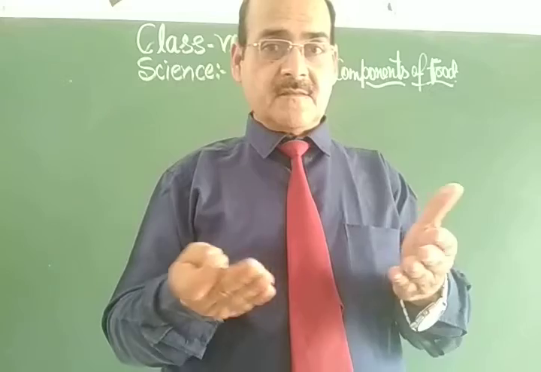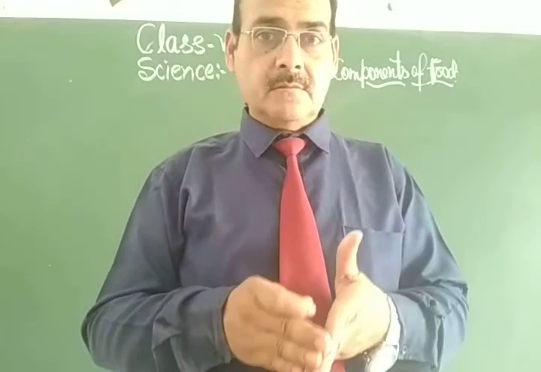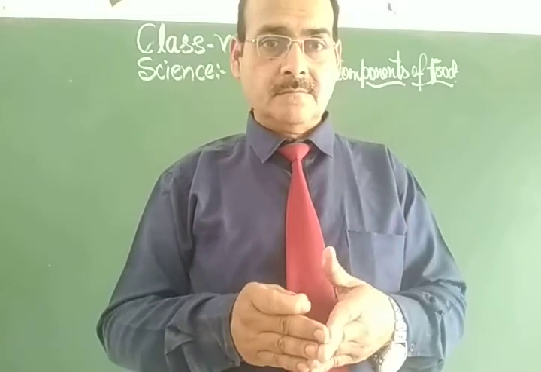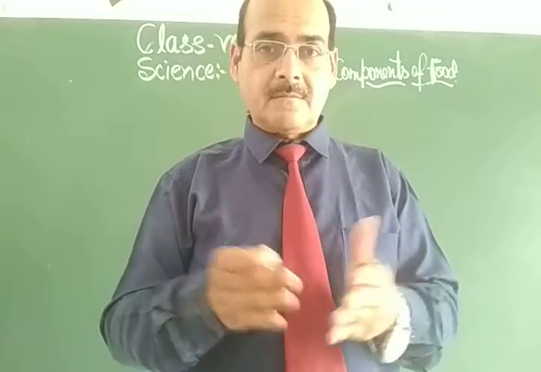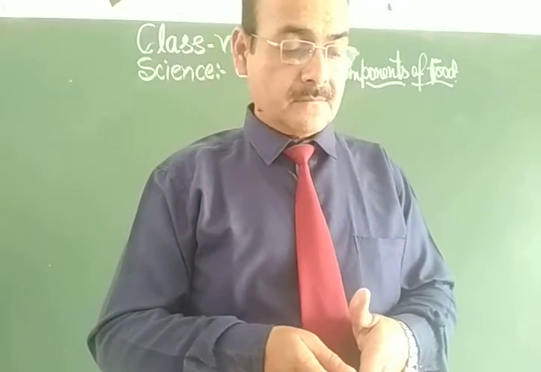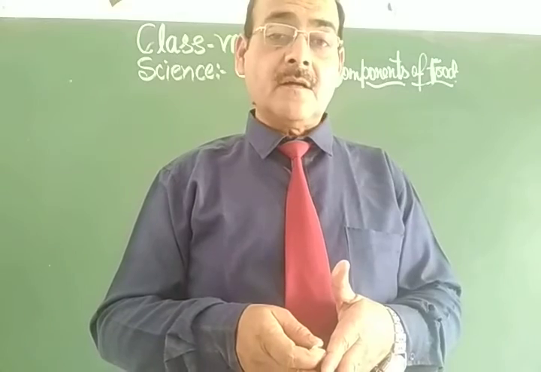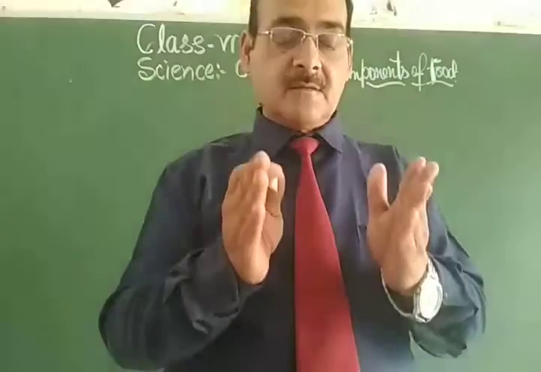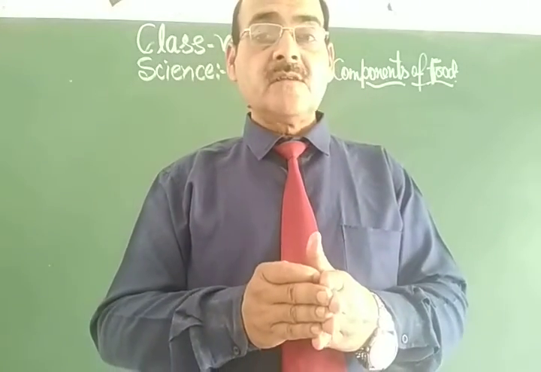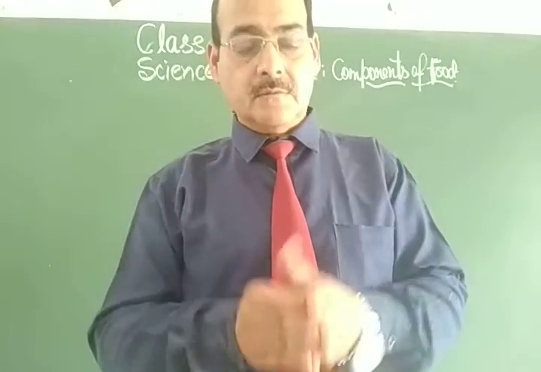You always want tasty foods, chocolates, good food, pulao, paneer, burger, pizza, and so many foods that you have already tasted. So dear students, now let us start with the different components of the food which are found in the different varieties of food.